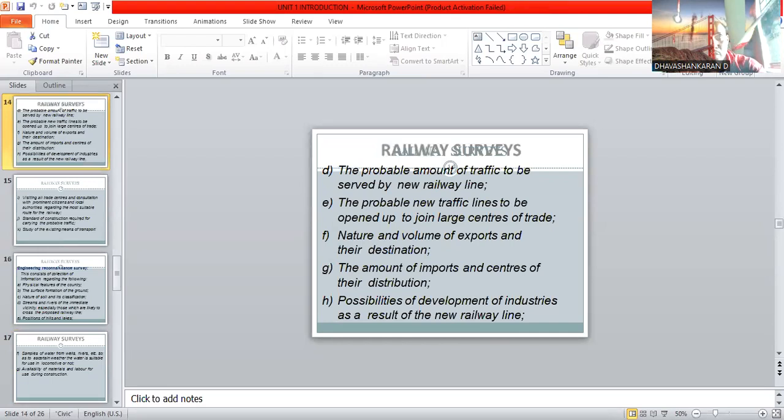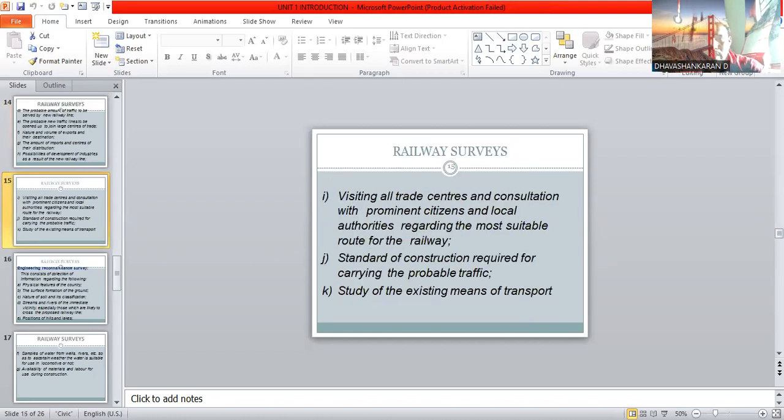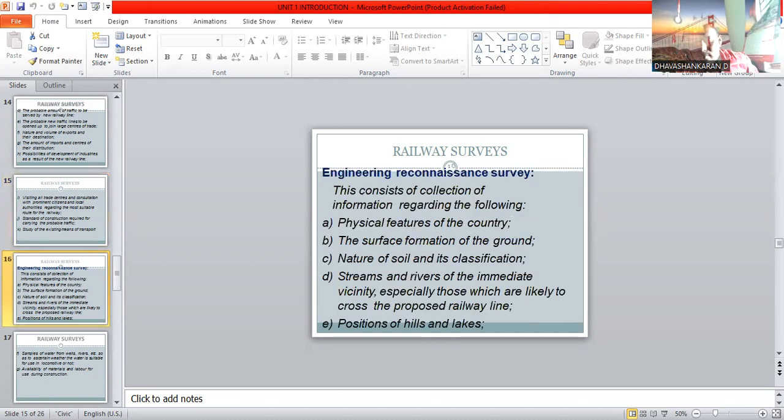The probable amount of traffic to be served by a new railway line, the probable new railway traffic lines to be opened to join large centers of trade, the nature and volume of exports and their destination, the amount of imports and centers of their distribution, possibilities and development of industries as a result of the new railway line, visiting all trade centers, consultation with prominent citizens and local authorities regarding the most suitable route for the railway, the standard of construction required for carrying the probable traffic, and the study of the existing means of transport system. These all come under the category of traffic survey.